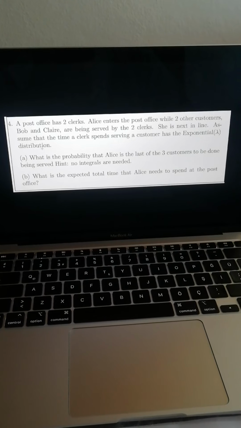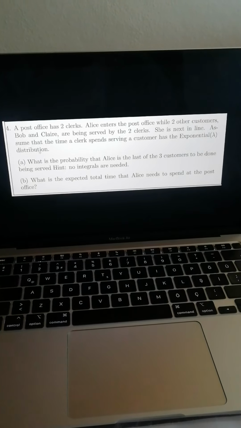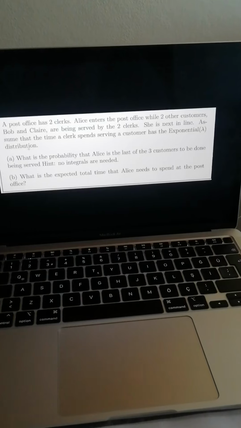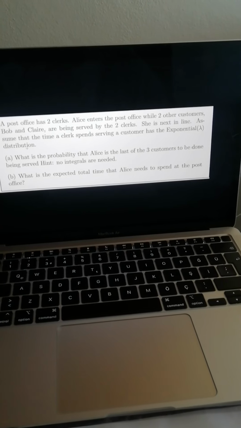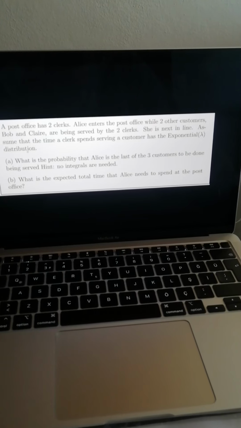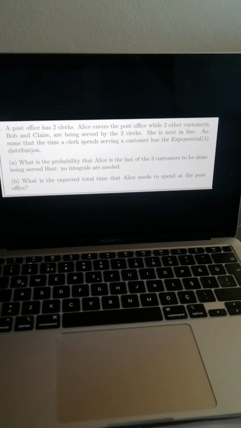A post office has two clerks. Alice enters the post office while two other customers, Bob and Claire, are being served by the two clerks. She is next in line. Assume that the time a clerk spends serving a customer has the exponential distribution with parameter lambda. What's the probability that Alice is the last of the three customers to be done being served? No integrals are needed, it's a hint.